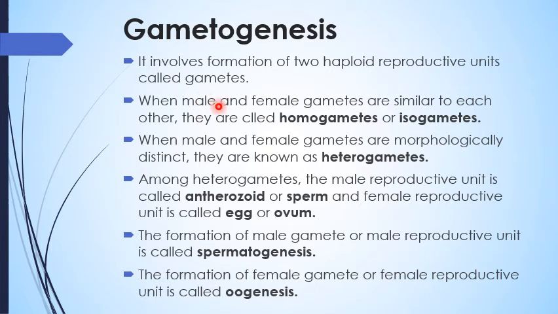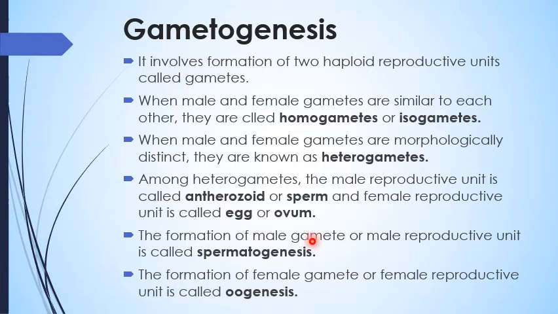When male and female gametes are similar to each other, they are called homogametes or isogametes. When the male and female gametes are morphologically distinct, meaning they are not similar, they are known as heterogametes. Among the heterogametes, the male reproductive unit is called antherozoid or sperm, and the female reproductive unit is called egg or ovum.